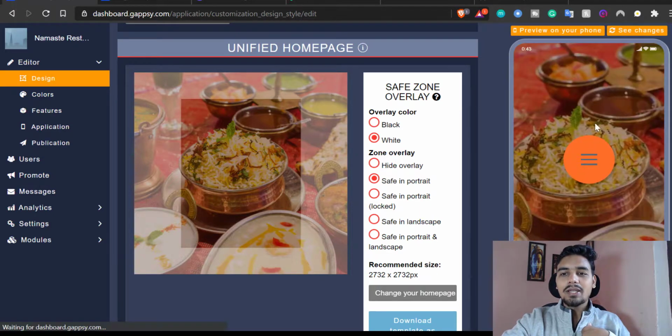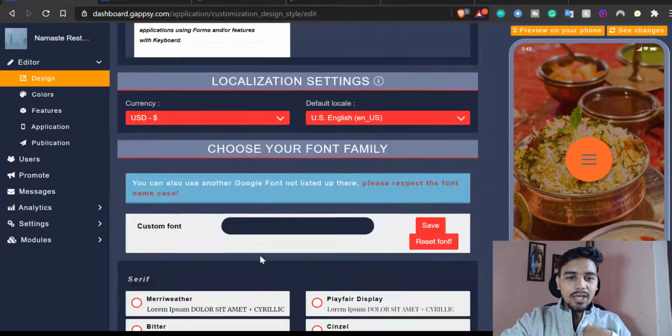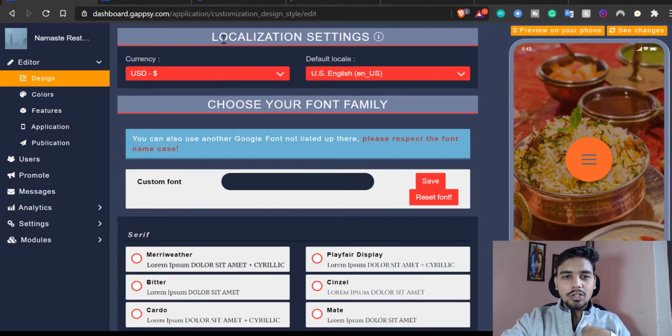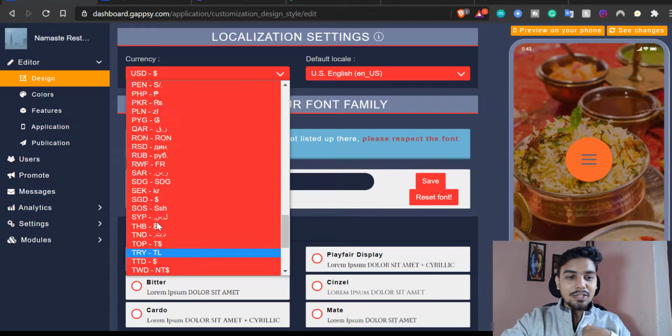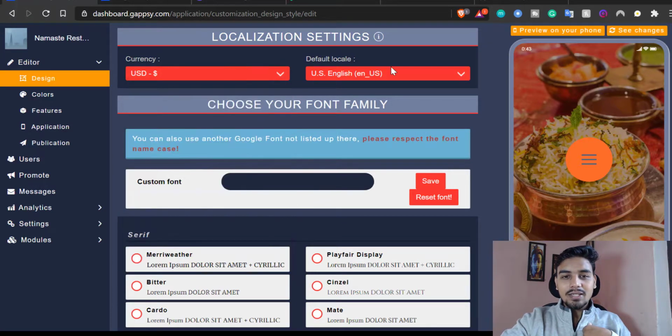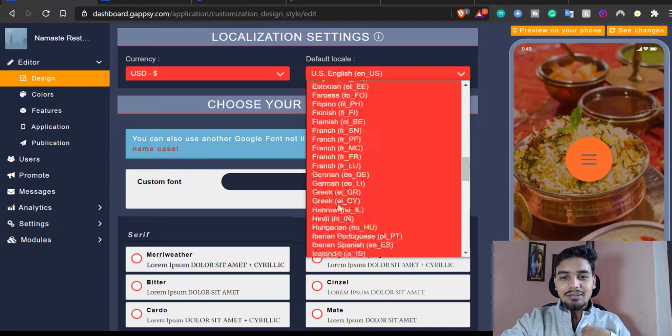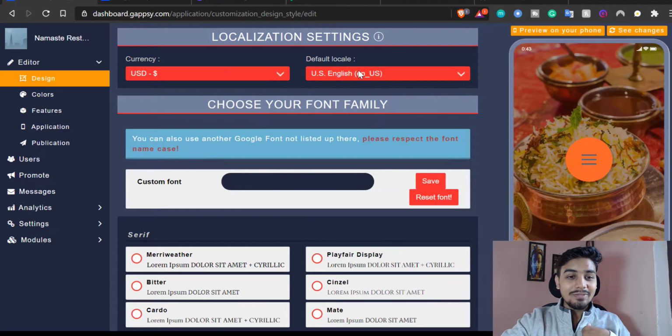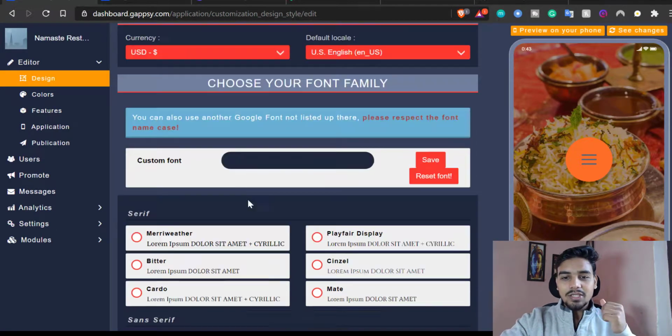So this is how my mobile application is going to be looking like. That looks cool. I am not going to be changing anything. If you want, you can change this localization. There are a lot of different currencies that you can pick from. And if you want to change this language as well, you can also do it. So it's a very detailed application that they have designed.